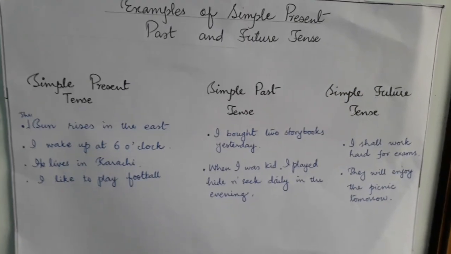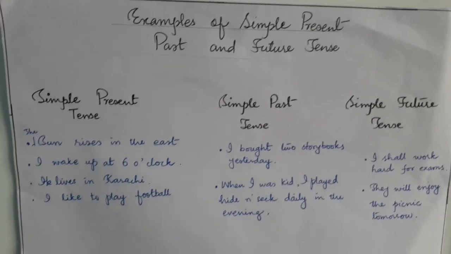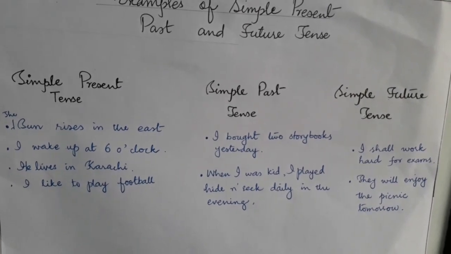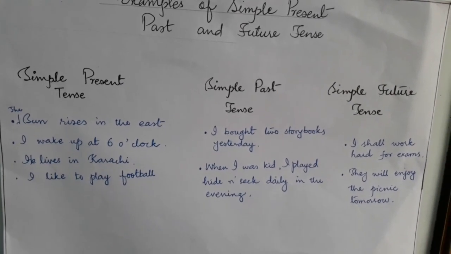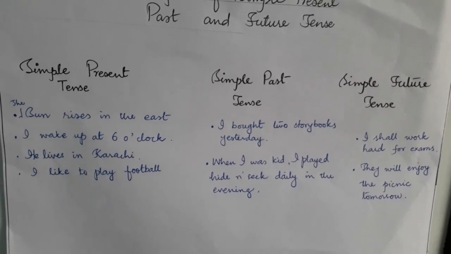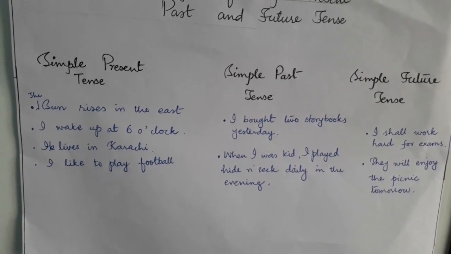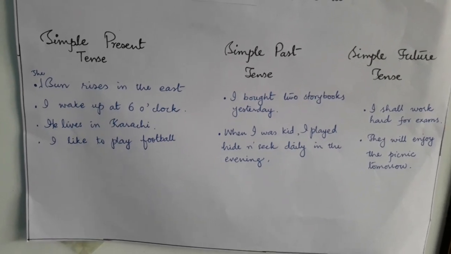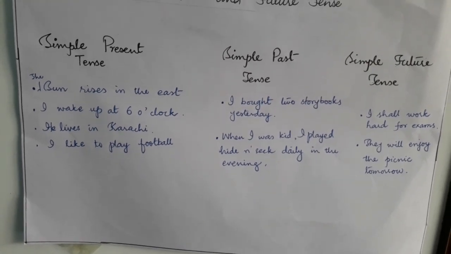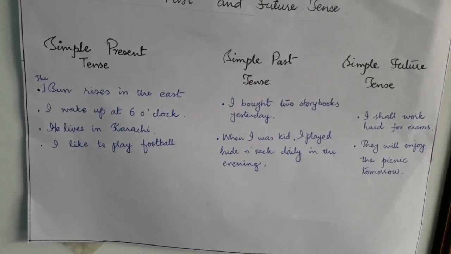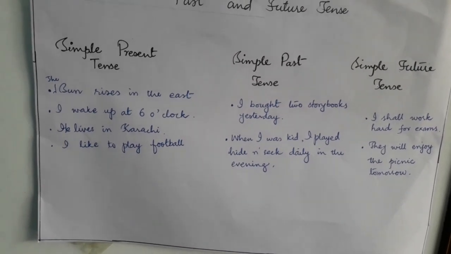Completed action in the past. We have an example: I bought 2 storybooks yesterday. It is the action that I bought 2 storybooks when? Yesterday. Not today, or we can say not now. Any action that is done before now comes in simple past tense.